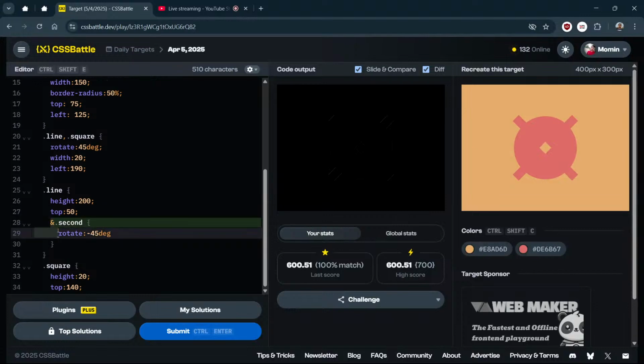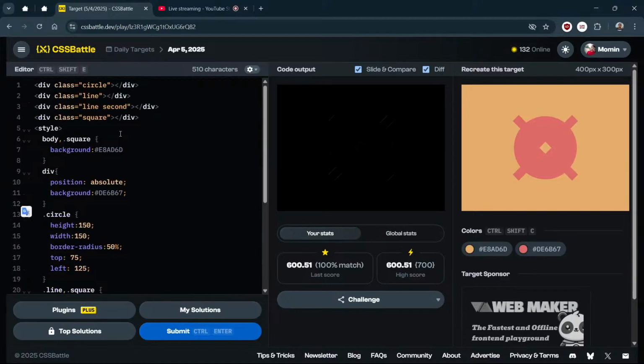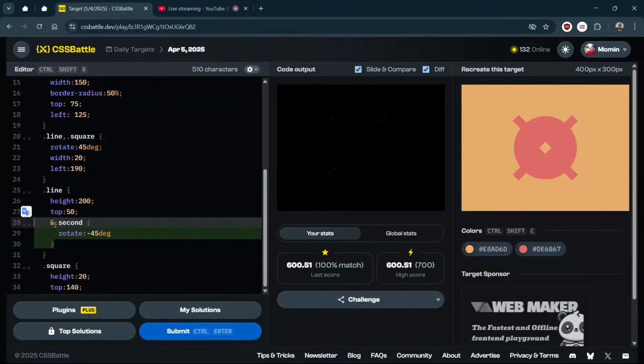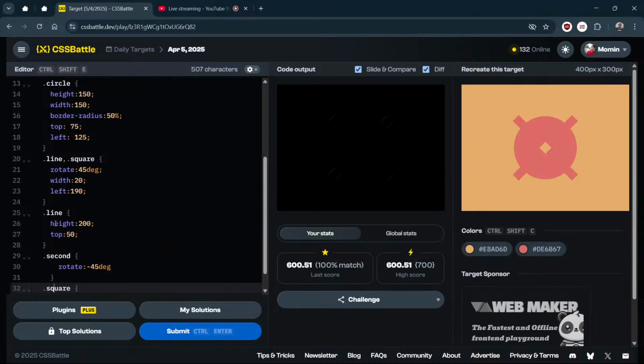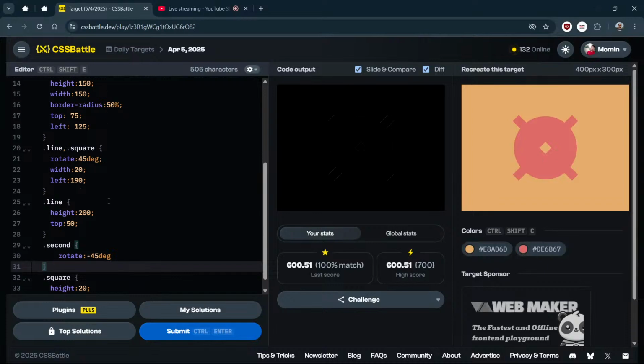And this nesting I just showed you because in CSS nesting works, but this second class is, I think, unique for us, right? So we don't need nesting because this nesting is only for when we have not unique classes. But here we have unique class. We can just remove this and move this outside, right?